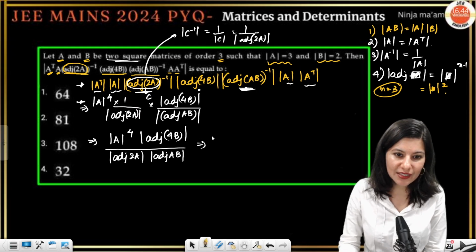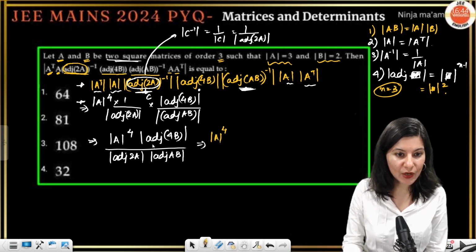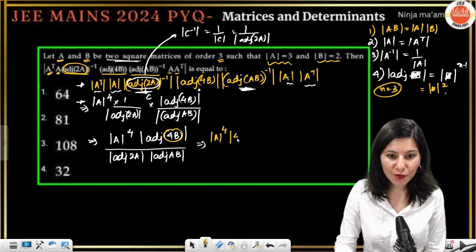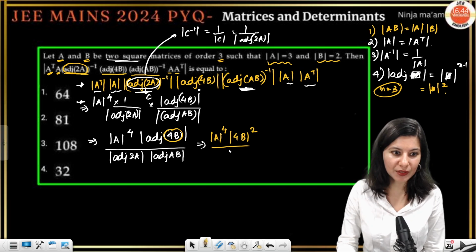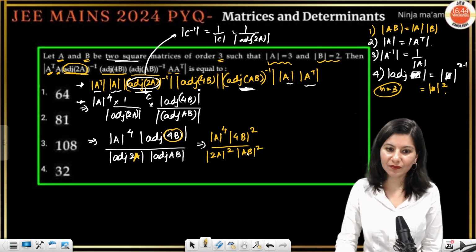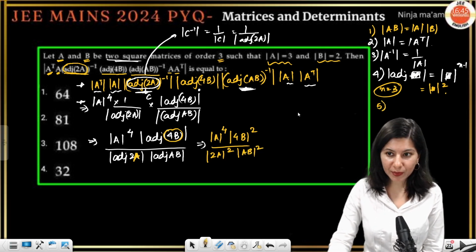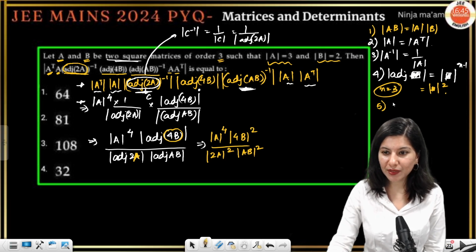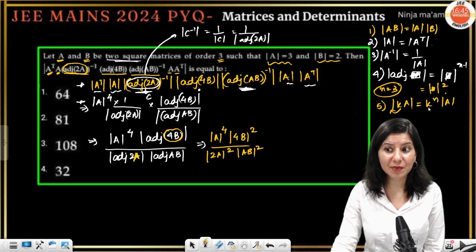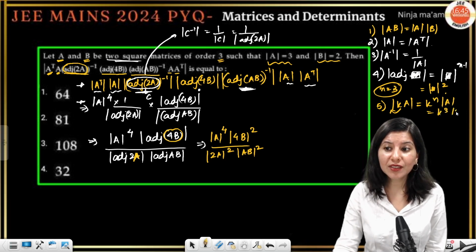Okay, so very easy. So this is determinant A raised to power 4, copy pasted. Now adjoint of anything. So 4B is also order 3. So this is determinant 4B squared upon, again, this is A, right? So determinant 2A squared. This is determinant AB squared. Okay. Now the fifth property we are going to use here is determinant of kA. Remember, we have to pay the price if we want to get this k out, and the price should be maximum. So k cubed in this case, k cubed determinant A, right?